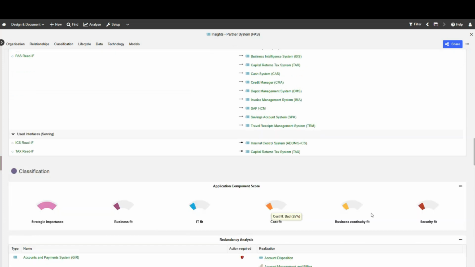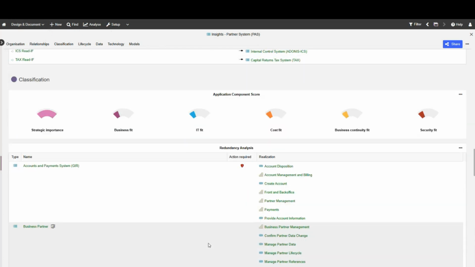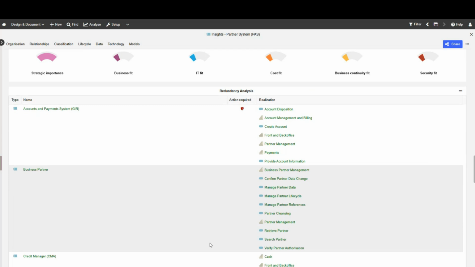Further down here, I see classification elements that we'll talk about just a little bit, as this is based on certain scoring mechanisms that we can do in the tool. There are other scenarios up here that allow us to also work with scoring, which we'll get into in a bit more. But let's keep going here in this insights dashboard, the redundancy.